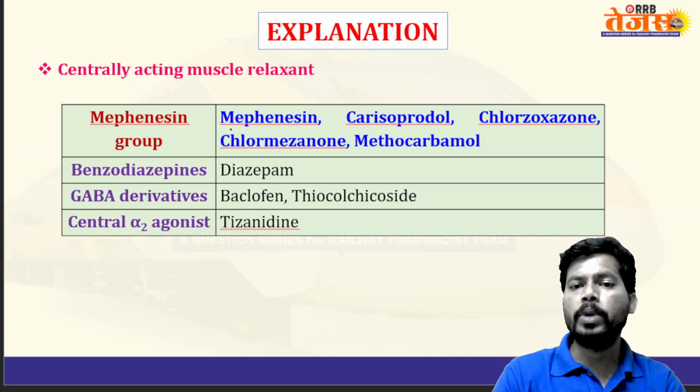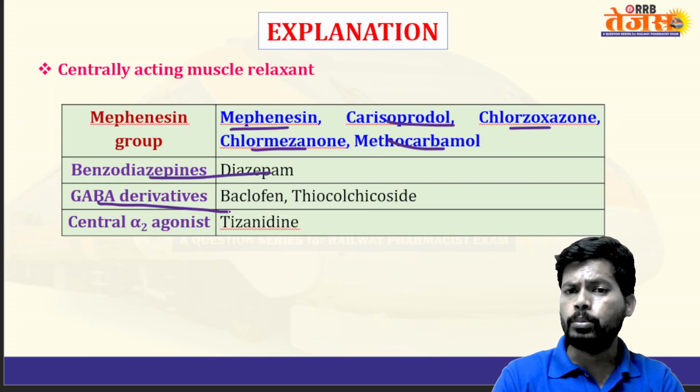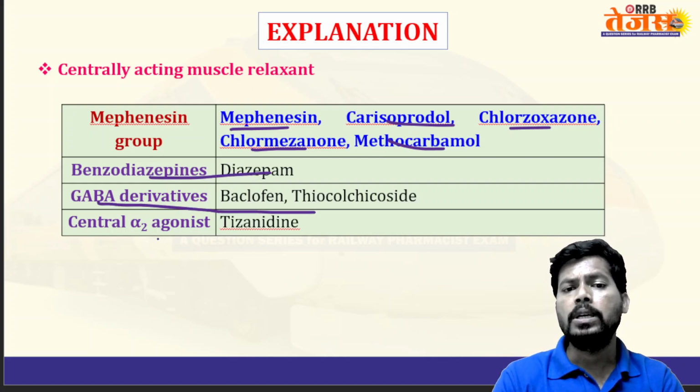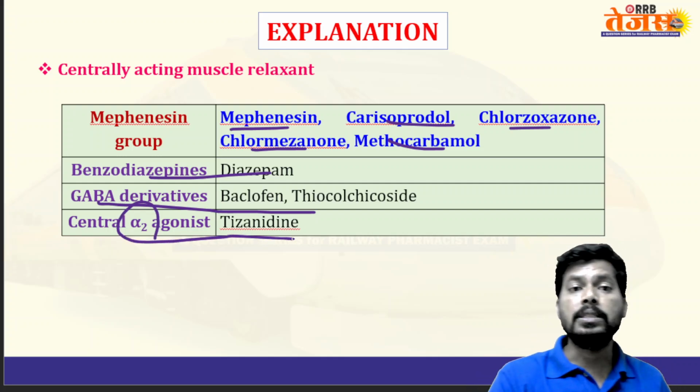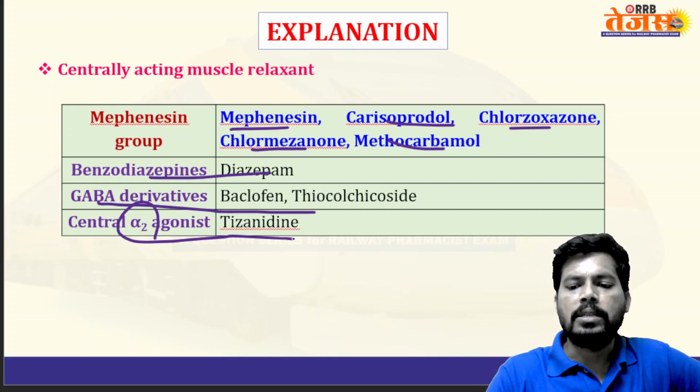The mephenesin group includes mephenesin, carisoprodol, chlorzoxazone, chlormezanone, methocarbamol; benzodiazepines: diazepam; GABA derivatives: baclofen; and central alpha 2 receptor agonist: tizanidine. This is the classification of centrally acting muscle relaxants.